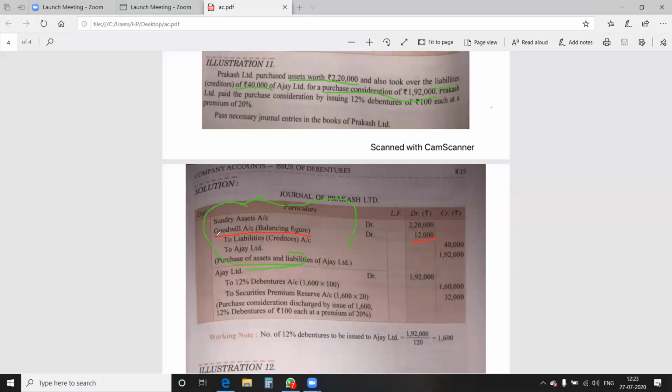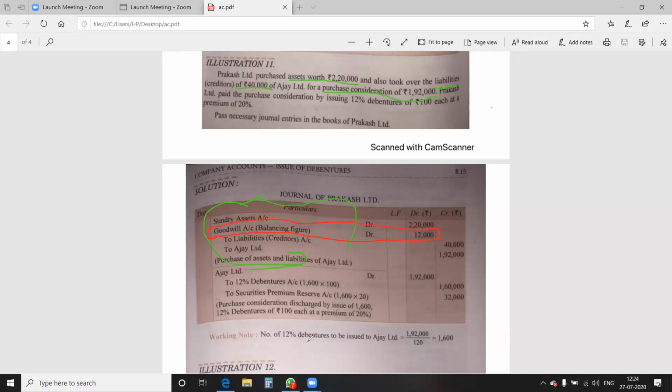So I'm just telling you, write down in your notebook again. Pass the entry: sundry assets account debit 2,20,000. Leave one line. To liabilities, that is creditors 40,000. To Ajay Limited, that is purchase consideration. Now 2,20,000 is debited, while on the other side, 40,000 plus 1,92,000 will become 2,32,000. That is different from the debited amount.